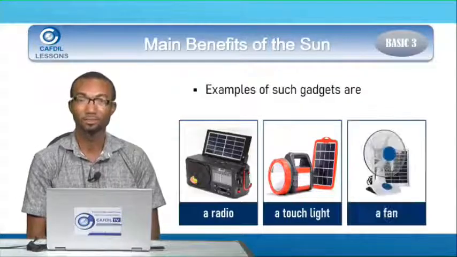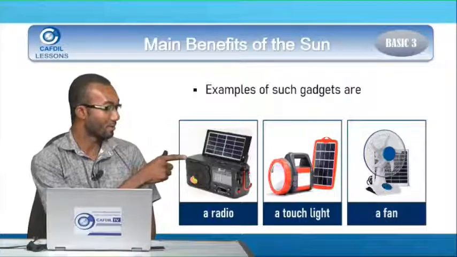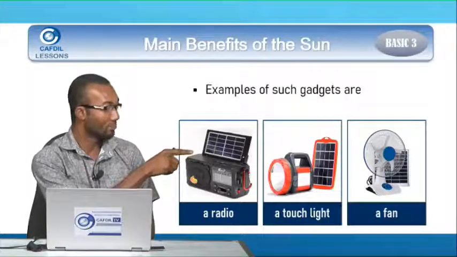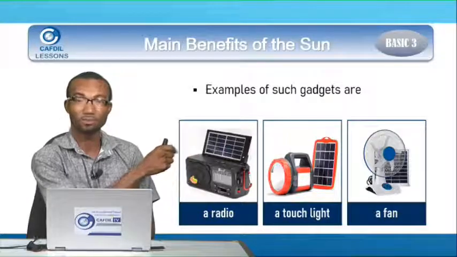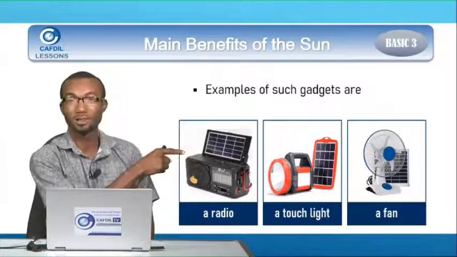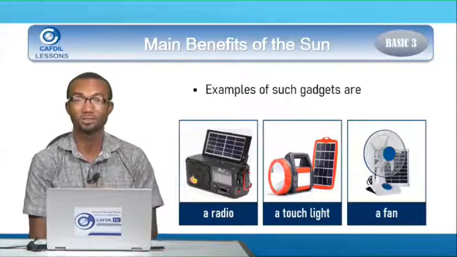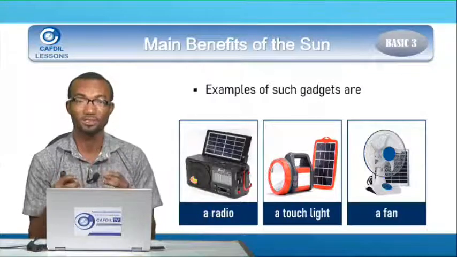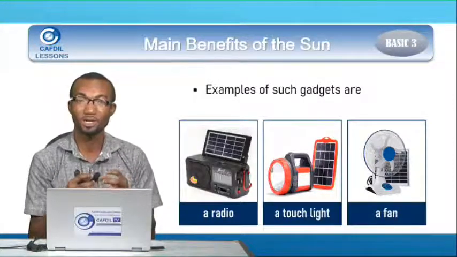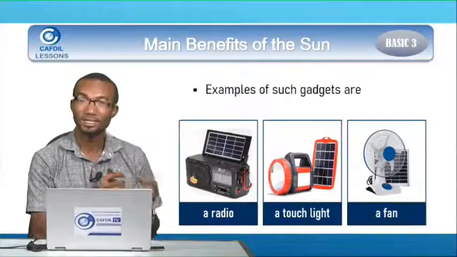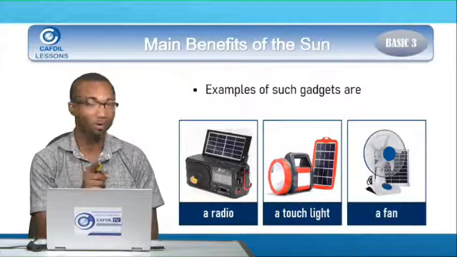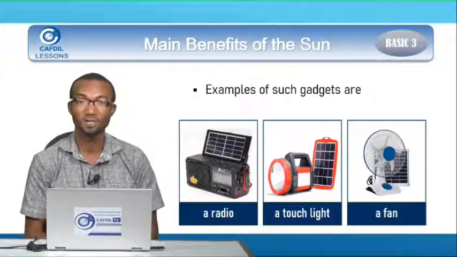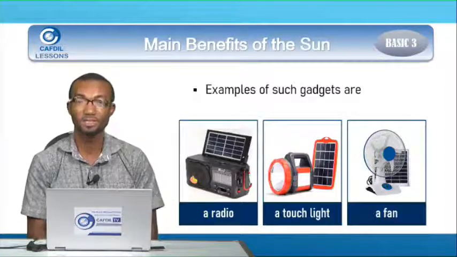We also see a fan here. So there are batteries inside the fan. If the solar panel beside the fan gets sunlight, it will convert the sunlight to charge the batteries inside the fan, and you can use it. So you see that one of the main benefits of the sun is that it provides energy. A solar panel converts the sun's energy and gives it to batteries that can be used to power all these devices that you see here. So the sun also serves as a source of energy to these gadgets.